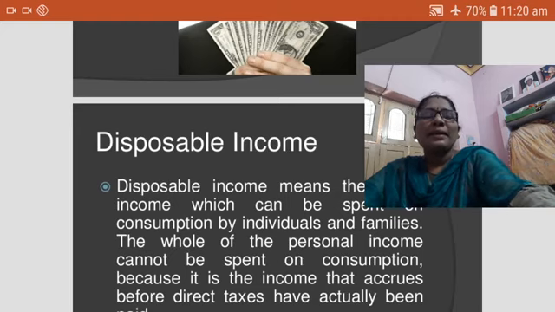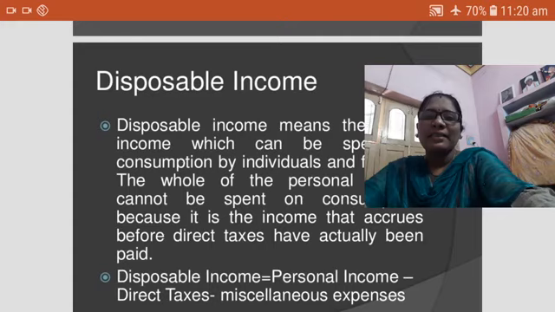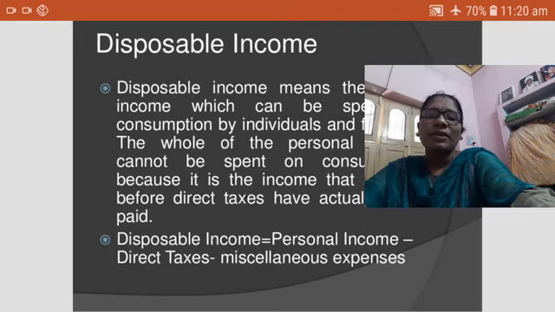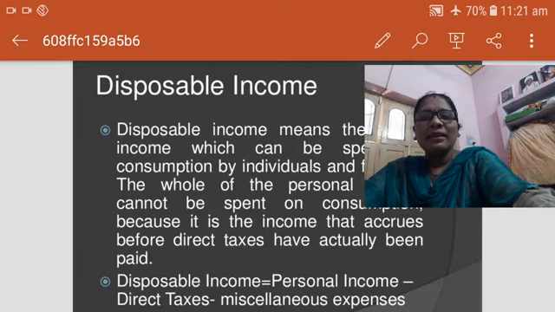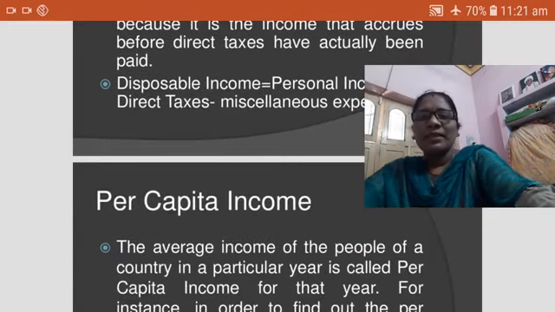DPI, what is that equation? DPI equals personal income minus personal taxes. Disposable income is consumption plus savings. How much is consumption and how much is savings, that is the sum of the total disposable income. So total disposable income is personal income, direct taxes, then the miscellaneous expenses. So these are the DPI.